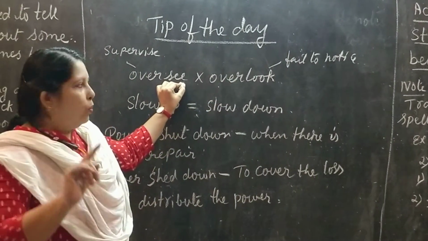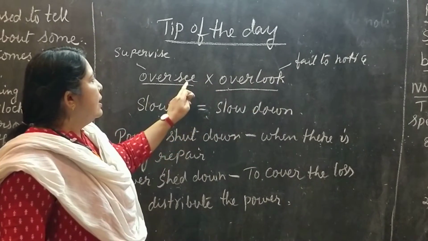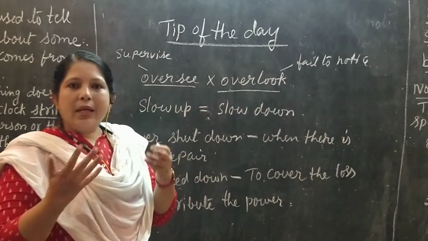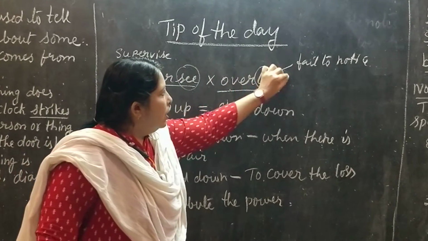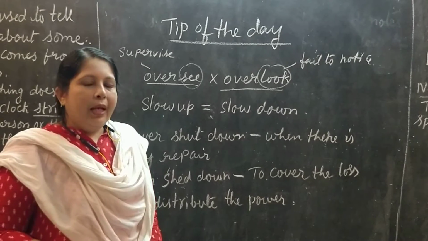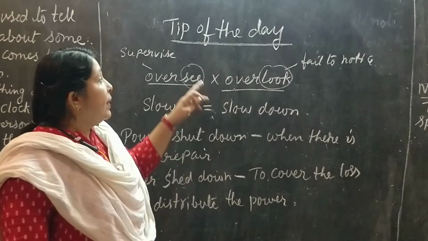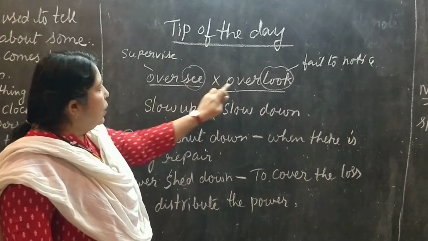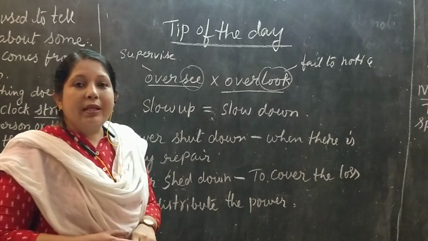See, there are two words, oversee and overlook. See, look. It just looks the same, this particular word. See means watch, look means watch. See, look. But there is a difference between see and look. It is not a matter here. When we add over to that, it becomes opposite.